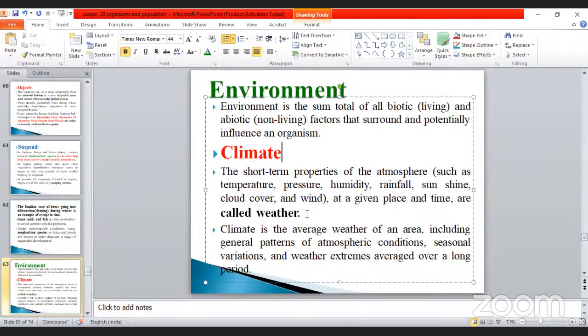The temperature, May, but after 2 or 3 months, what happened? The temperature is very high. Okay, so these are called weather.